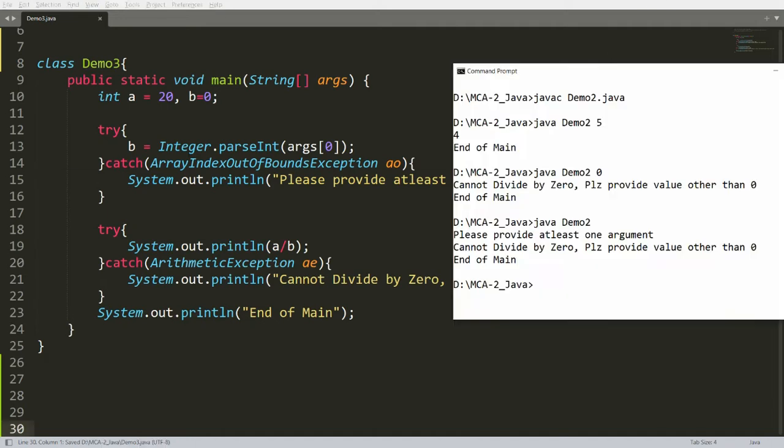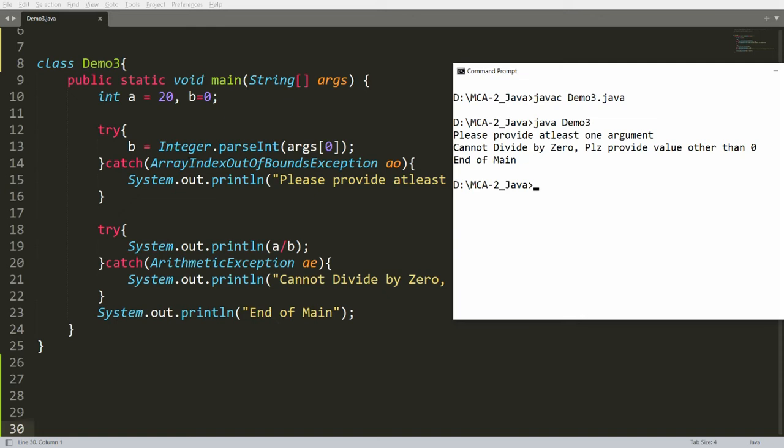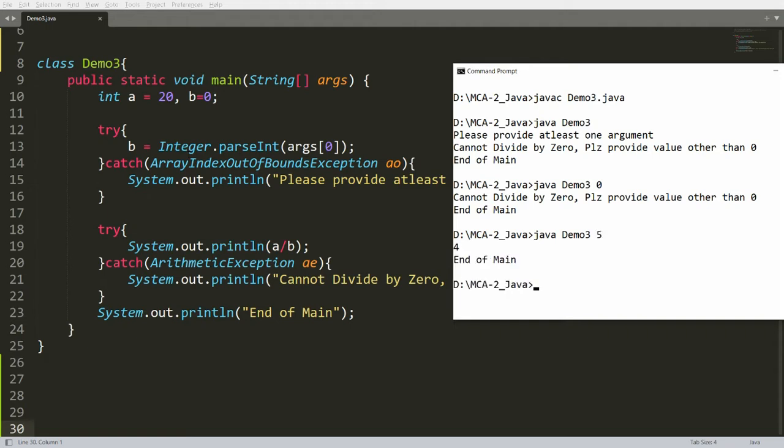For example, if you compile this program, javac demo3.java, and run java demo3, then what happens? It says please provide at least one argument. Suppose I provide 0, then it says cannot divide by 0. And suppose I provide the input 5, then it says 20 divided by 5 is equal to 4.